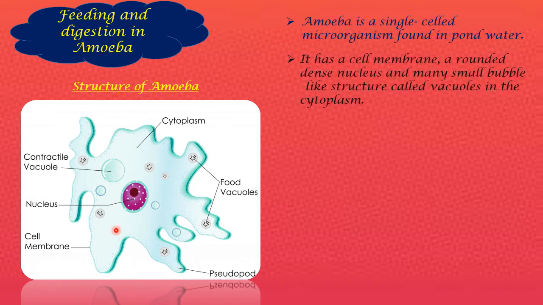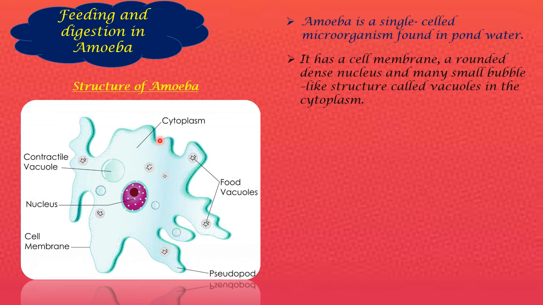It originates in pond water and it has a cell membrane around its nucleus, and many small bubble-like structures called vacuoles in the cytoplasm. So here you can see this is a cell wall. It has this because the contents present inside should not be moving here and there. So it needs protection. That is the reason a cell membrane is present. Actually, it is not a cell wall, we have to say cell membrane. Only plant cells will have a cell wall. This membrane is permeable, and it protects all the parts present inside the amoeba.